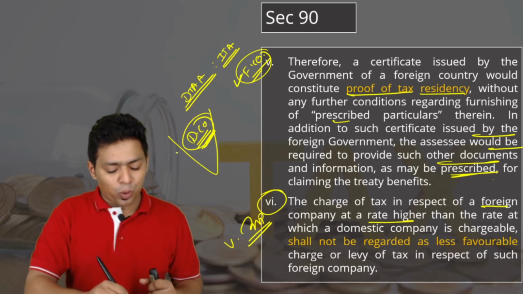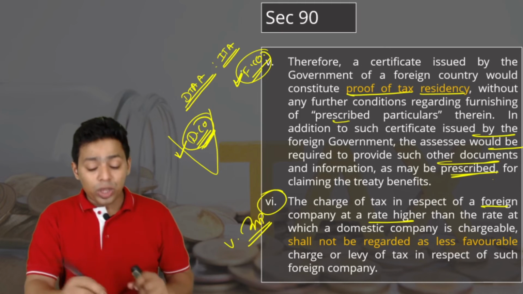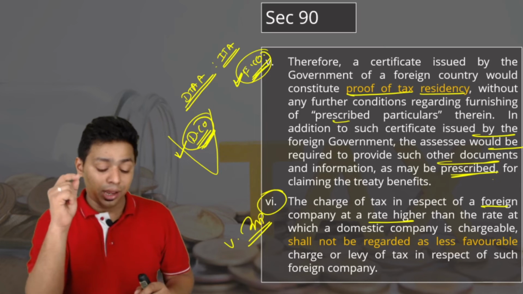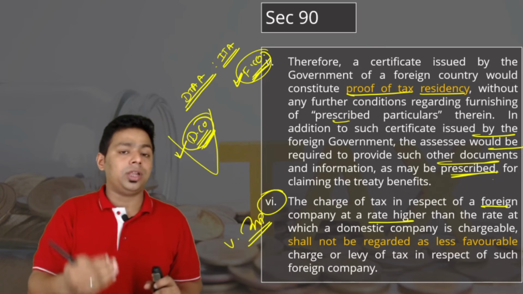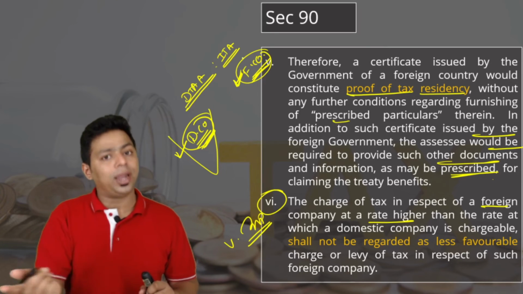Please understand, if you are providing benefit to a domestic company, you must also provide benefit to a foreign company. You cannot discriminate against the foreign company. This is the fundamental of DTAA. But India says, okay, we can understand that the laws for an Indian company cannot be less favorable than the laws which are made for the foreign company.